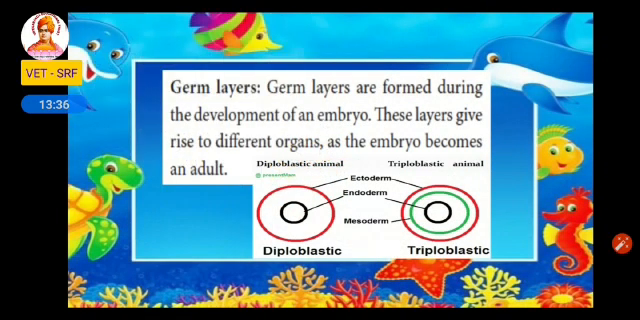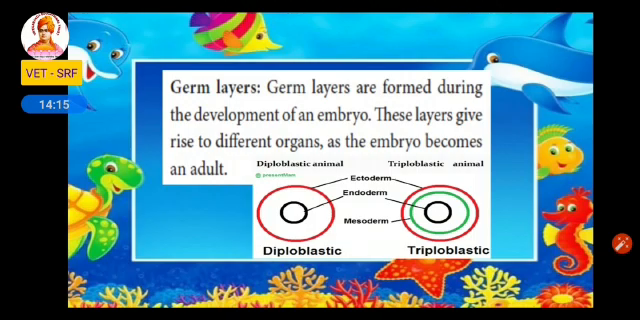The next one is germ layer. So germ layer is formed during development of the embryo. So in the embryo, germ layers are seen. As they grow older, these germ layers will give rise to different organs. So in the embryo, germ layers are seen, and as they grow older and older, in the adult, these germ layers are replaced by different organs. So based on the germ layer, the animals are classified into two categories, diploblastic and triploblastic.